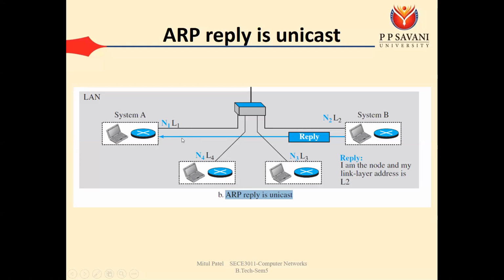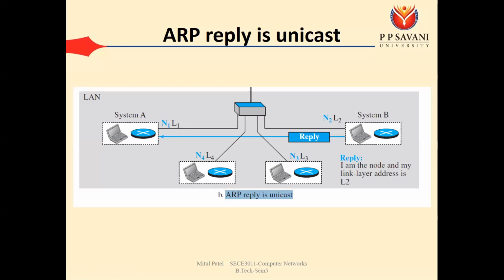Now when any data comes from the network layer with device B's IP address, using that mapping we can directly send our data to system B, because system A now knows the MAC address of system B. The ARP request and ARP reply are performed only once.